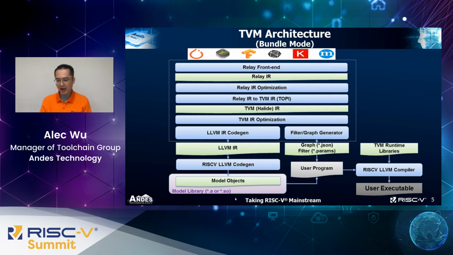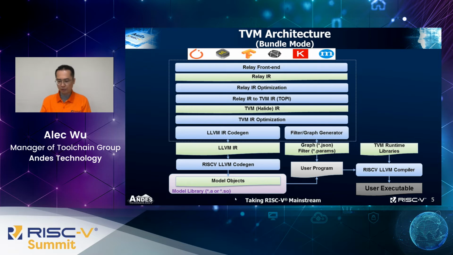This figure shows the architecture and the build flow of TVM in the bundle mode. In this mode, the input of TVM is a machine learning model. The output has three parts. The first one is the binary of the machine learning model. The second one is the weights. The weights come from the machine learning model. The next one is the model graph. This graph lists all operators defined in the machine learning model. Based on this graph, TVM can know how to run the whole machine learning model.